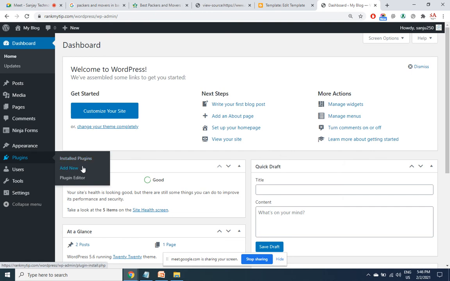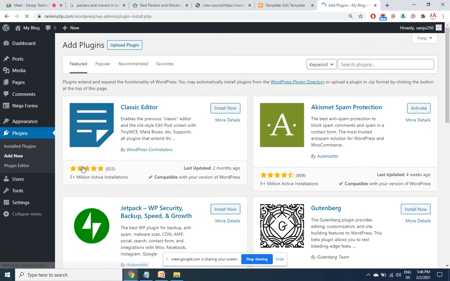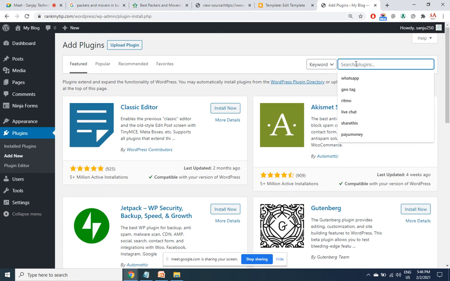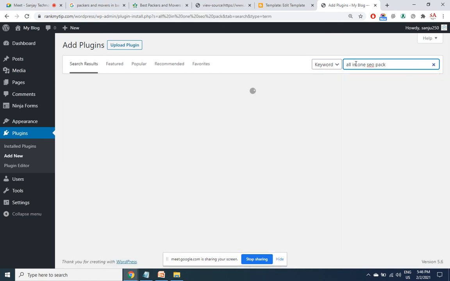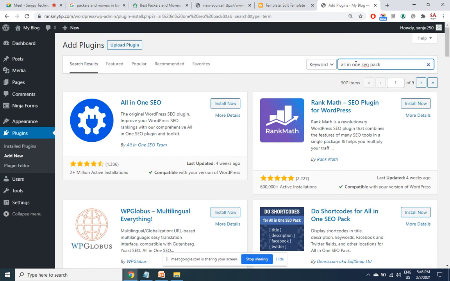I go to plugins, add new plugin. I search here for All-in-One SEO Pack. This is the one. So you've got to install it.